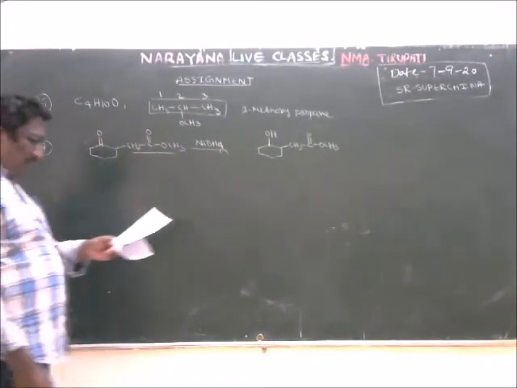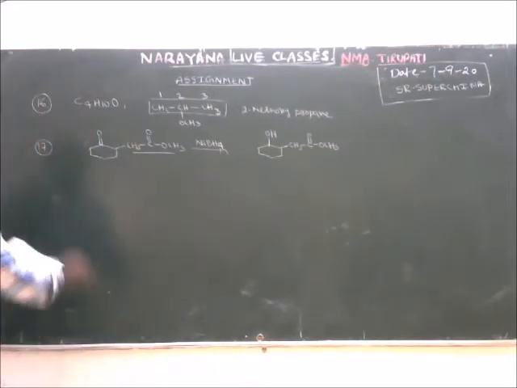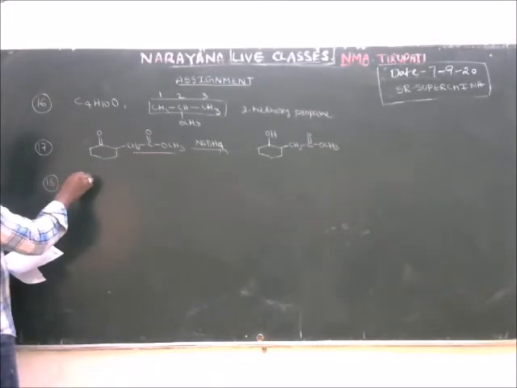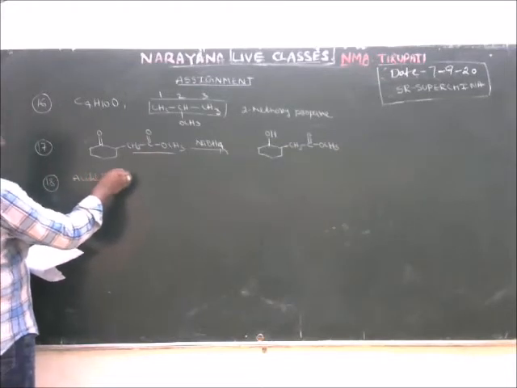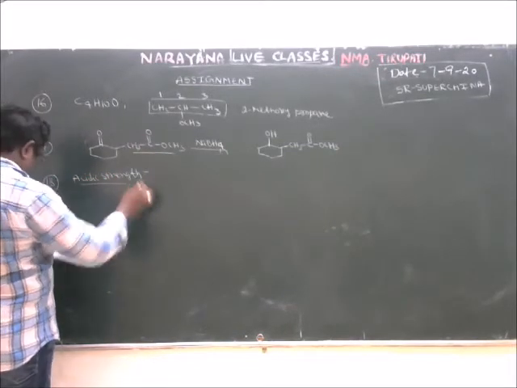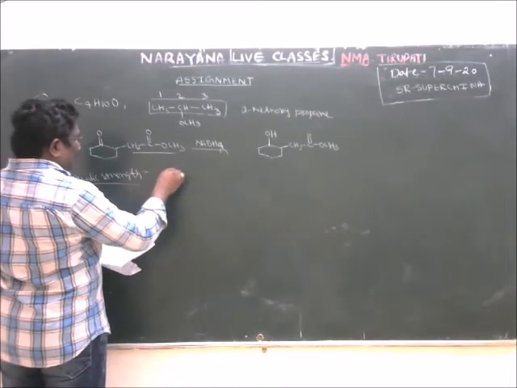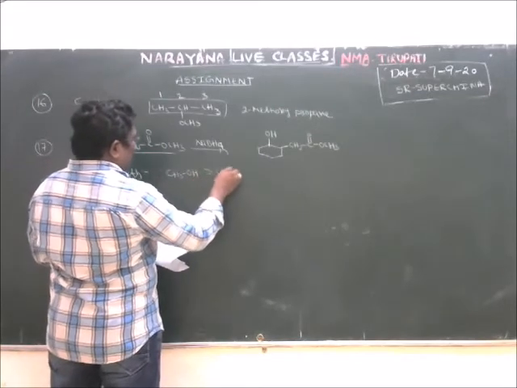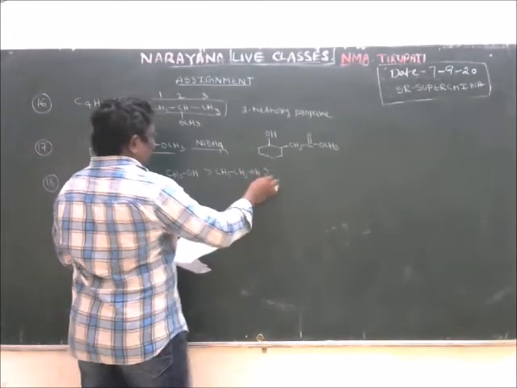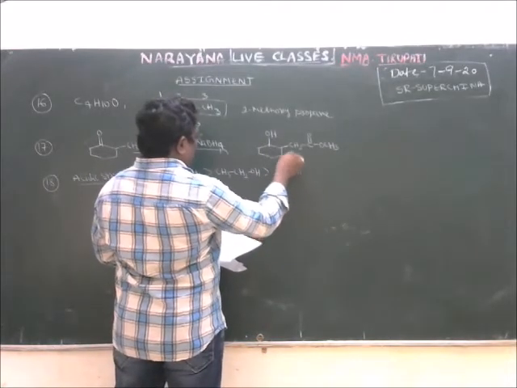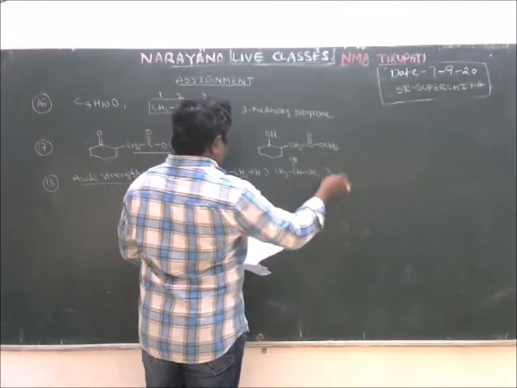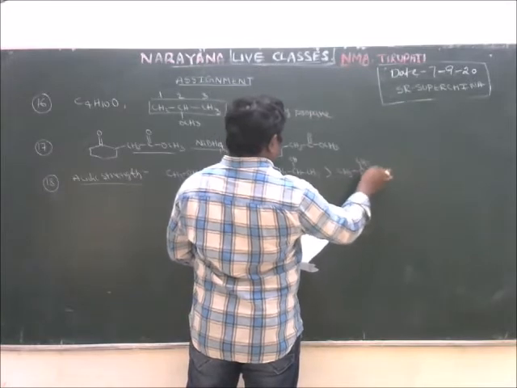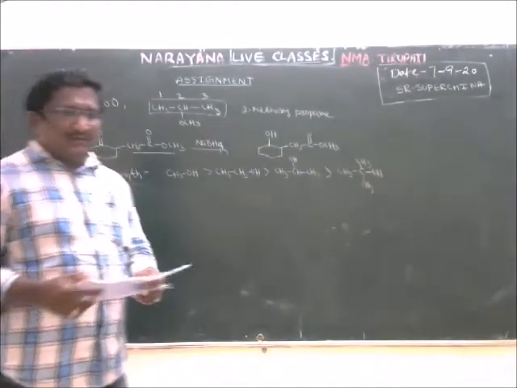Next. Among the following alcohols, which one is more reactive with sodium metal? To see which is more reactive with sodium metal, we have to see the acidic strength. The more acidic, the more reactive towards sodium metal. Methyl alcohol is most acidic, after that primary alcohol, secondary alcohol, and finally tertiary alcohol. So this is the acidic strength order.